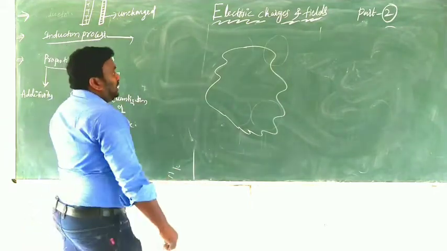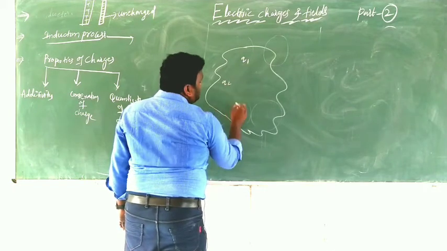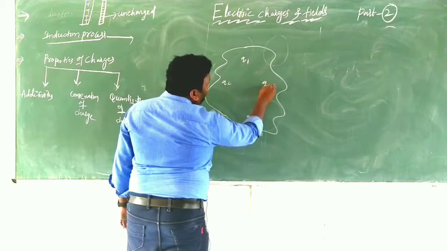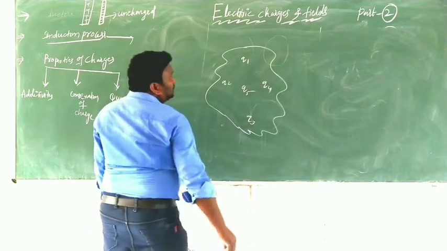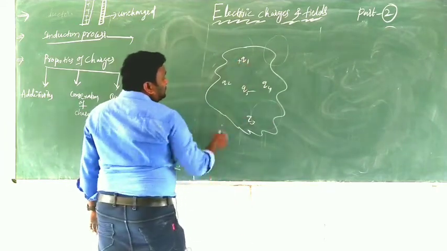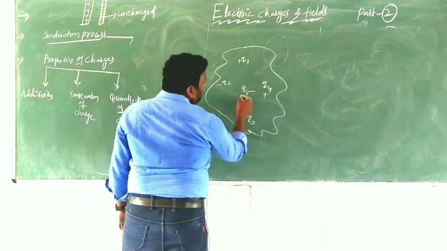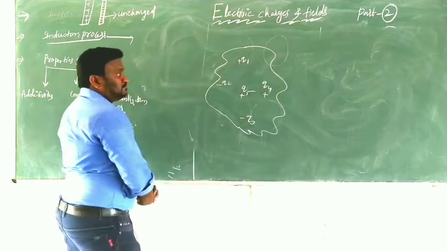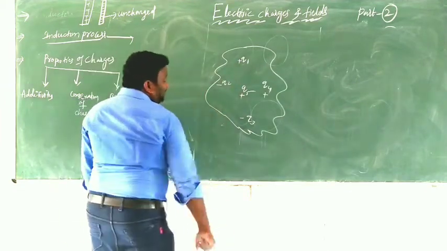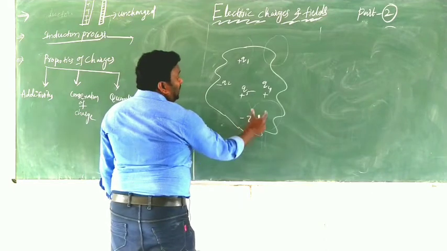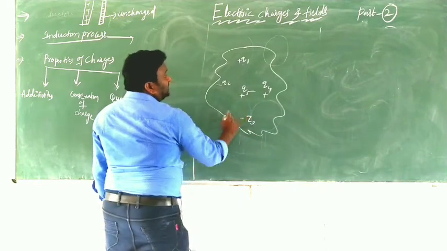Clear? In that region, we have some charges like Q1, Q2, Q3, Q4 and Q5. Q1 is plus, Q2 is minus, Q3 is minus, Q4 is plus and Q5 is also plus. That means Q1 is positive charge, Q2 is negative, Q3 is negative, Q4 is positive and Q5 is positive.